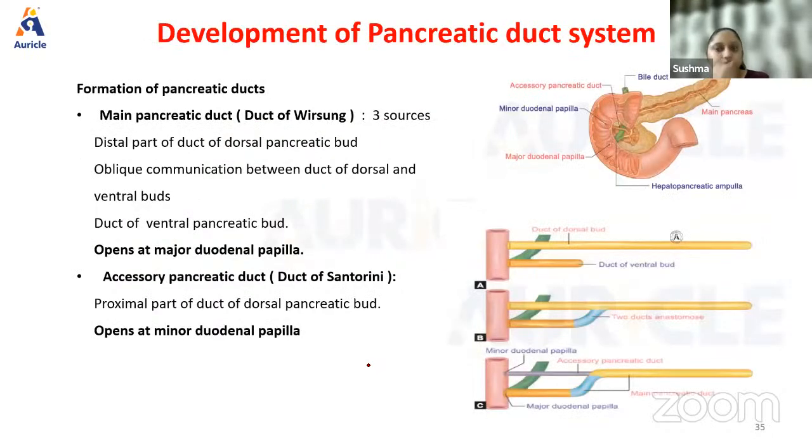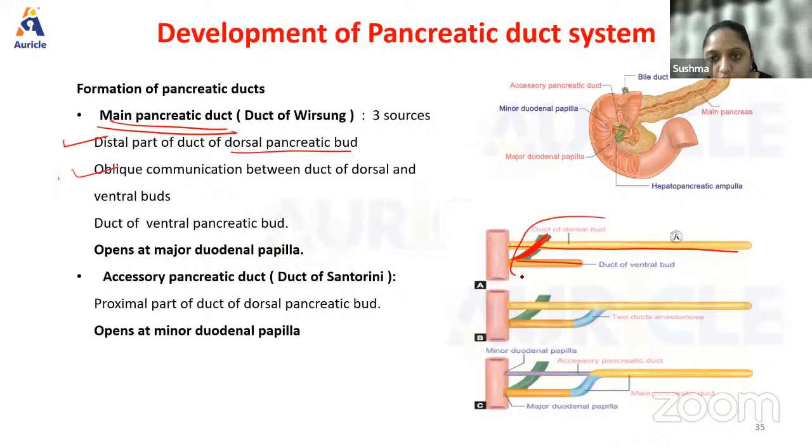Next, how the duct system is formed. Main pancreatic duct, that is MPD. MPD has 3 sources. The first source is the distal part of the dorsal pancreatic bud. Then the oblique communication between, look at this, the duct of the dorsal bud, the duct of the ventral bud, and this is the communication between them. All these 3 will result in the formation of the